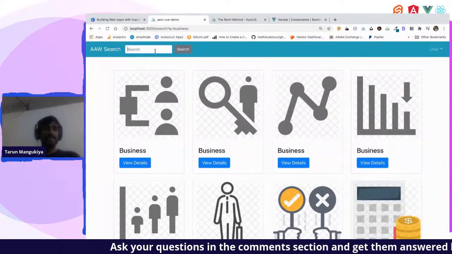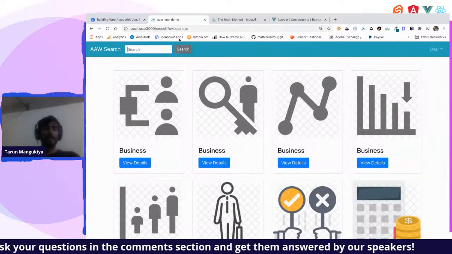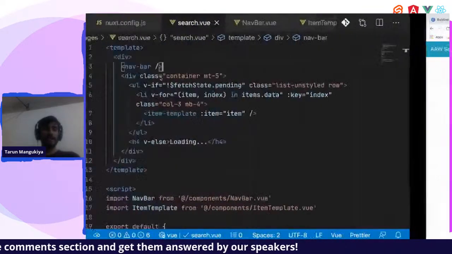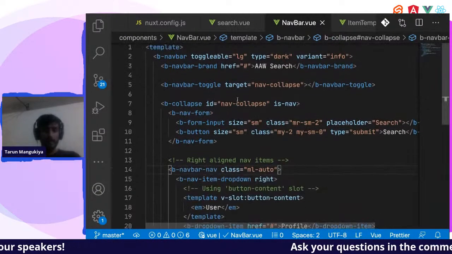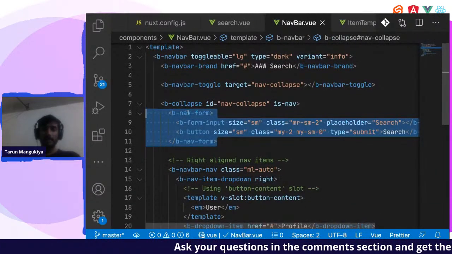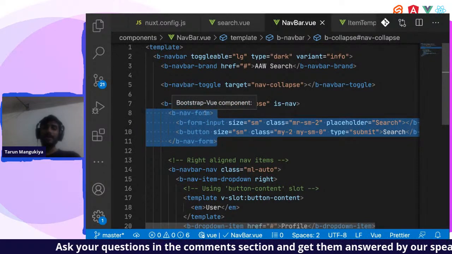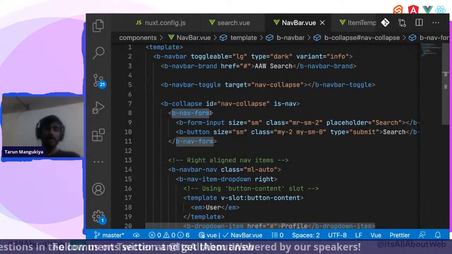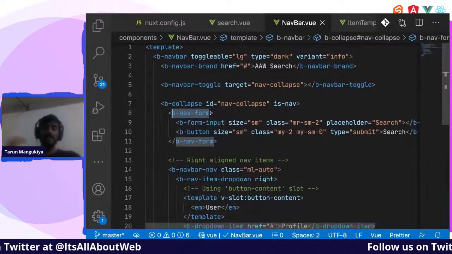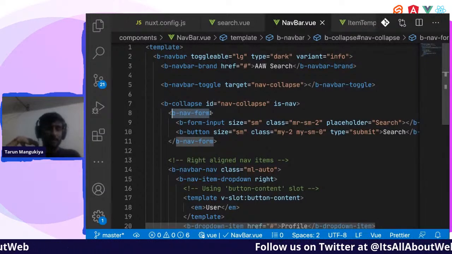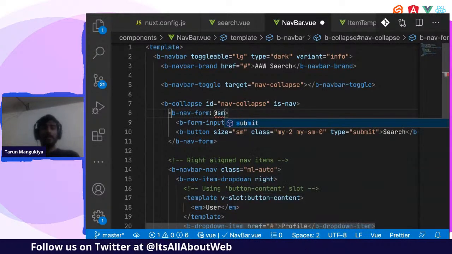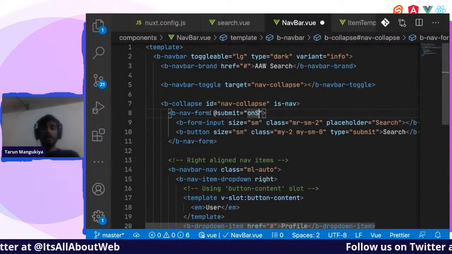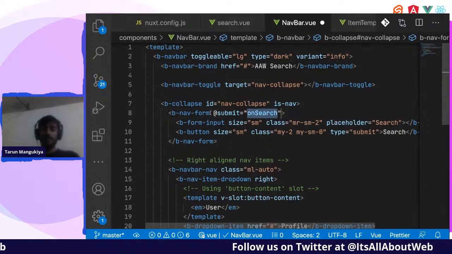Let us add code to change the query string, right? So for that, we'll have to go to navbar. Here we go. We have a nav form over here, which is a form. You can use a normal form over here too, right? This is the example by Bootstrap Vue, so they use the Bootstrap Vue form, but you can use any normal form over here. On submit of this form, we will call a function called onSearch, right?